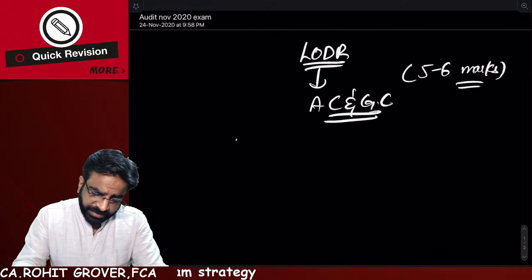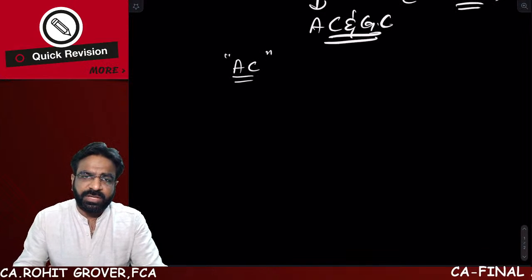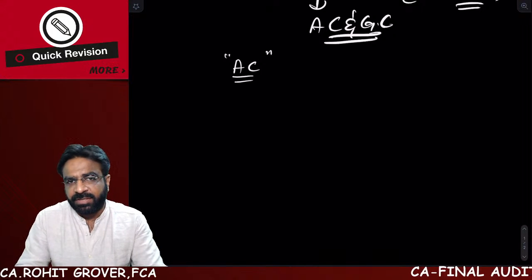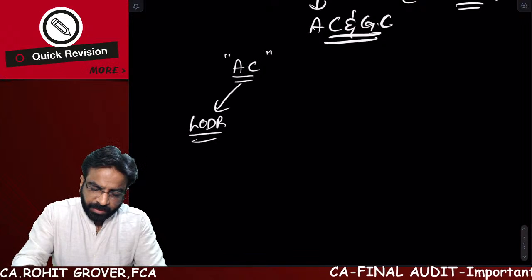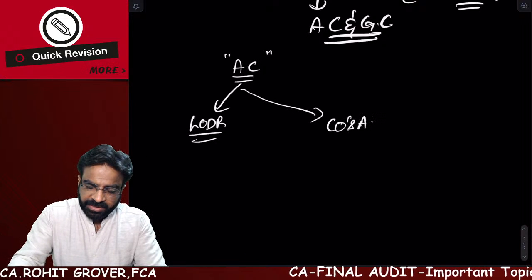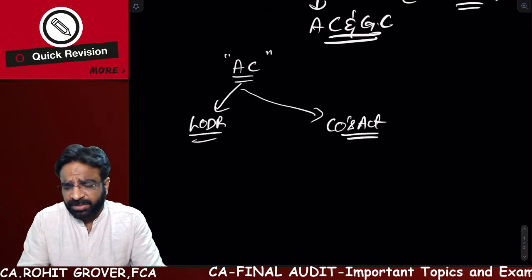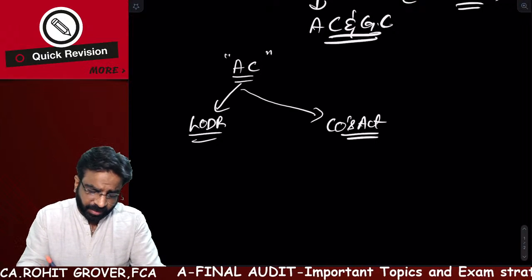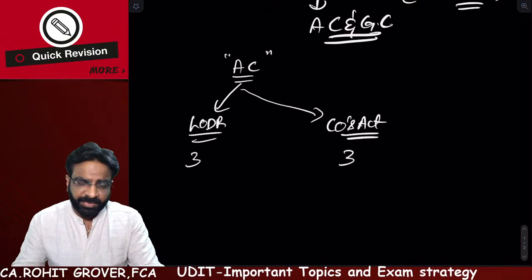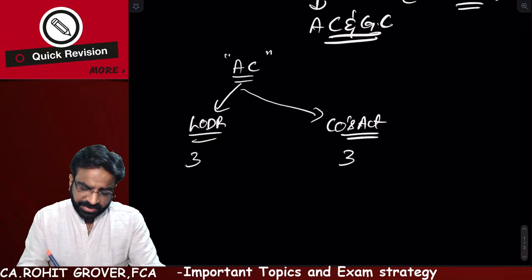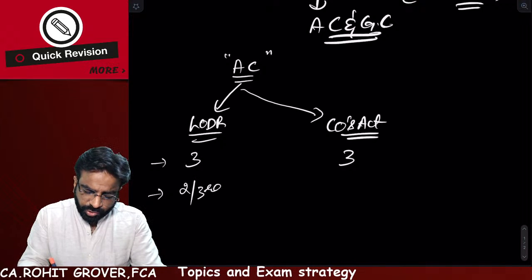In the LODR, first of all, you have to understand the provisions relating to audit committee. In the audit committee also, there are so many provisions which have been discussed in the LODR. Say, for example, audit committee as per LODR and audit committee as per the Companies Act. As per the LODR, the audit committee should have minimum 3 members. The Companies Act also says minimum 3 members. But out of these minimum 3 members in the LODR, minimum 2/3 should be what?